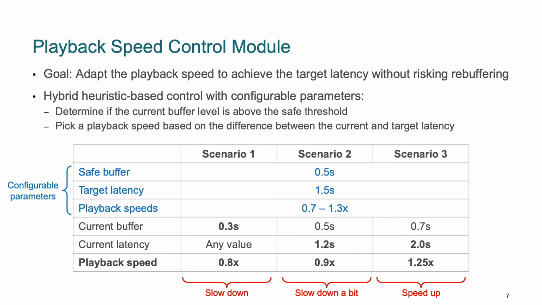And if the buffer is safe, such as in scenario 2 and 3, then we would look at the latency part. In scenario 2, if the current latency is less than the target value, then we would slow down the playback, which is good for building up the buffer so that if the latency starts to grow above the target latency, as seen in scenario 3 over here, then we would speed up the playback so that we can quickly bring the latency down.